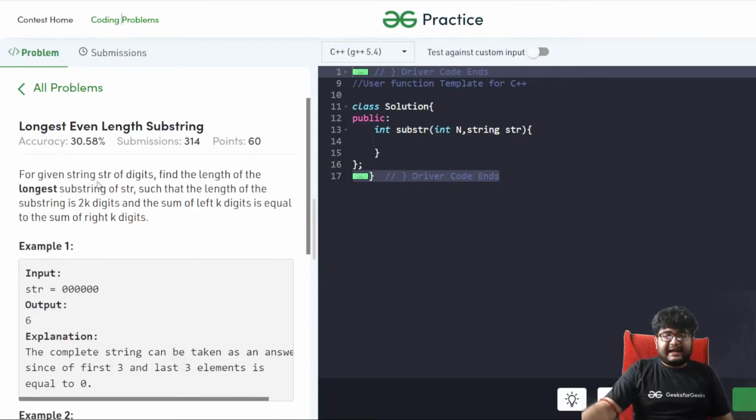So you are given, I think I've not read it wrong, for a given string str of digits, find the length of the longest substring of str such that the length of the substring is 2k digits and the sum of the left k digits is equal to the sum of the right k digits. So you are given a string of 2k.